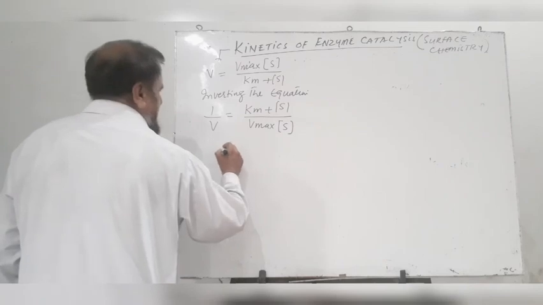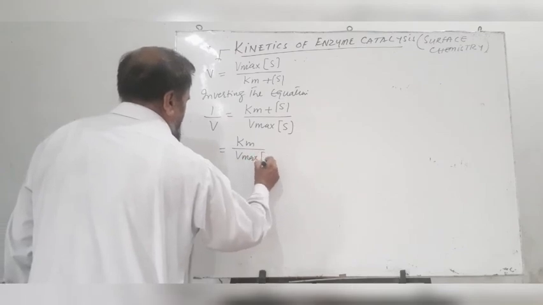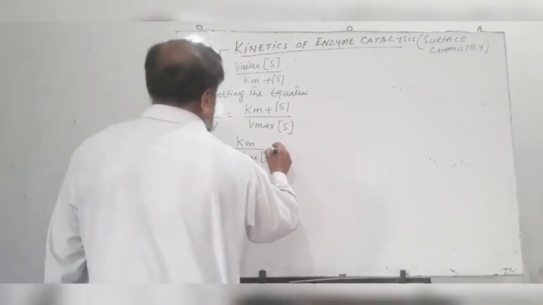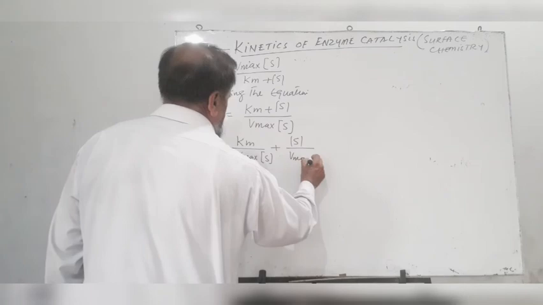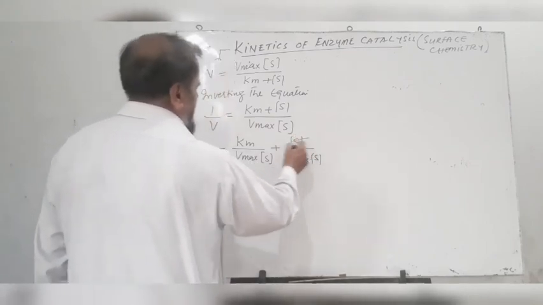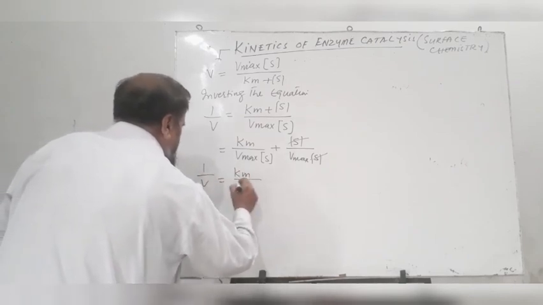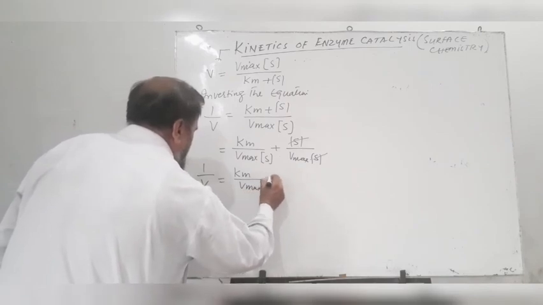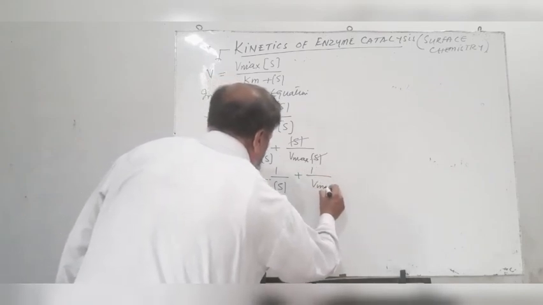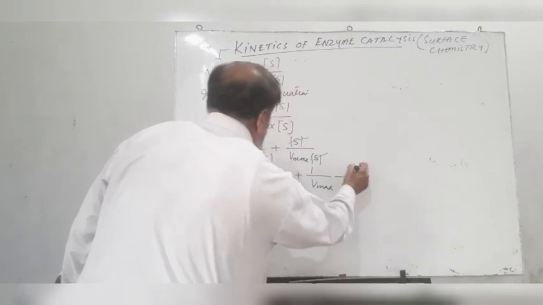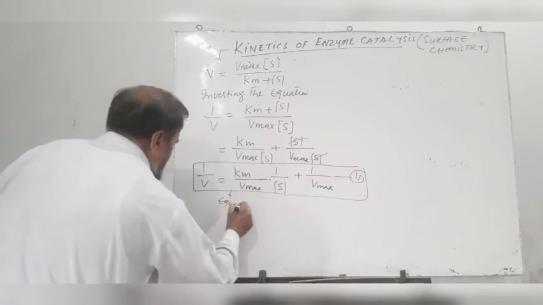Or separating the terms, we have Km by Vmax into concentration of S plus S divided by Vmax into concentration of S. S and S will cancel out, and we get 1 over V is equal to Km by Vmax into 1 over S plus 1 over Vmax. Equation number 11.